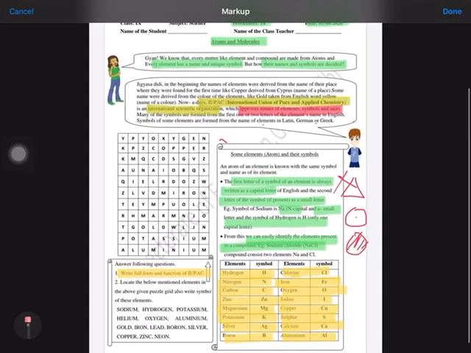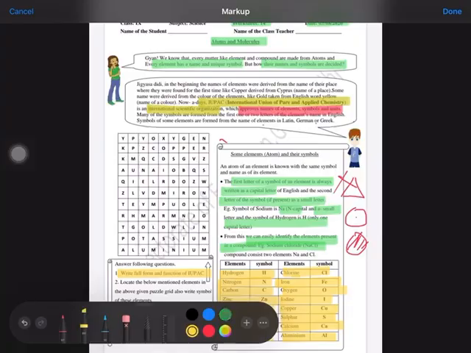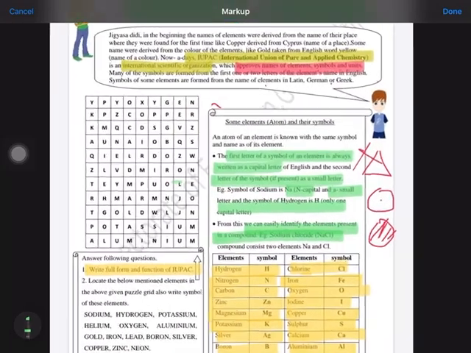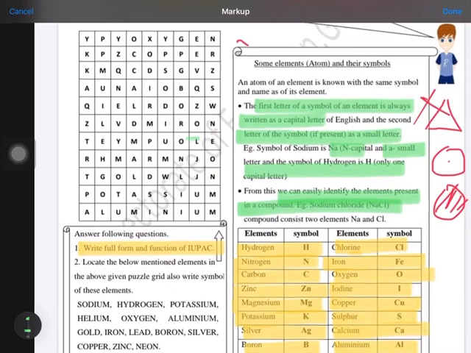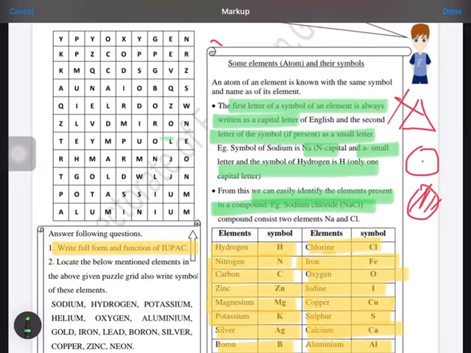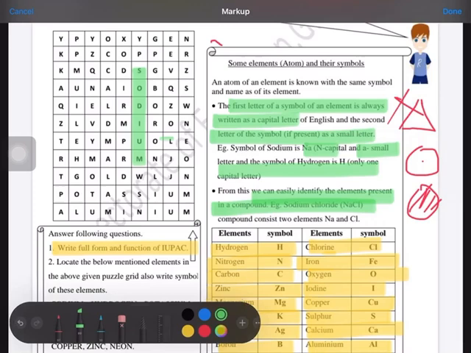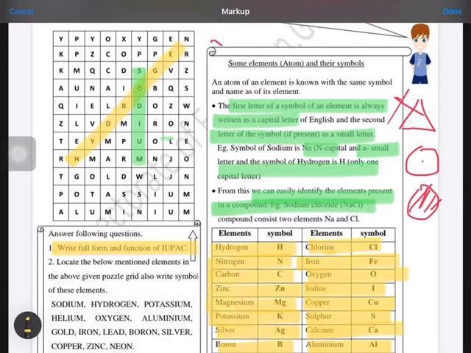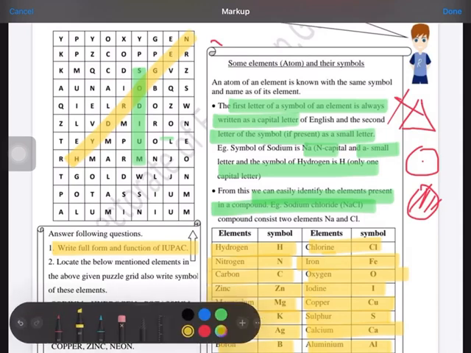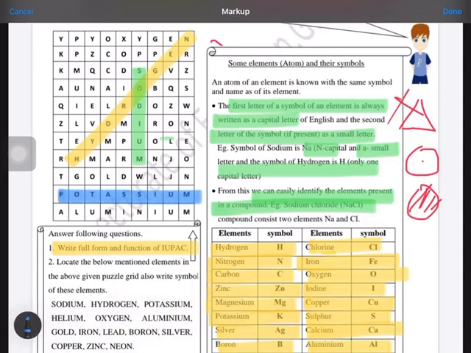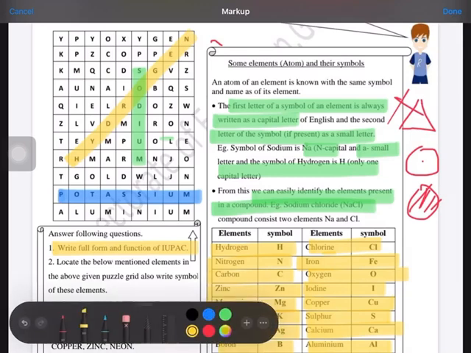The second question is very interesting. For doing this question, a table has been given from which you have to find the different elements. Like sodium, you have to find out. So this is sodium. Then hydrogen, you have to find out. This is hydrogen. Then potassium, you have to find out. This is potassium. This is aluminium. This is gold. So all these are given in this. When you see, you can easily find them.